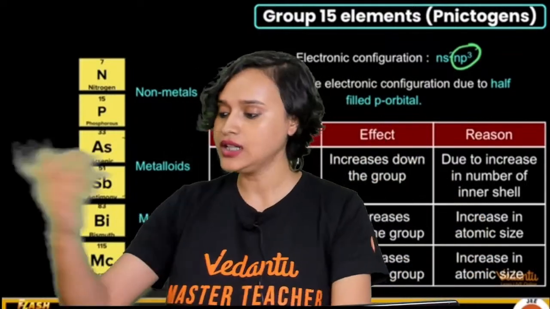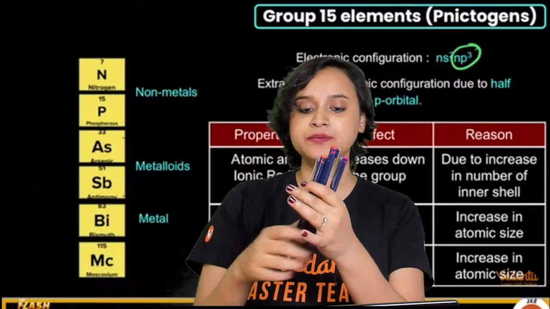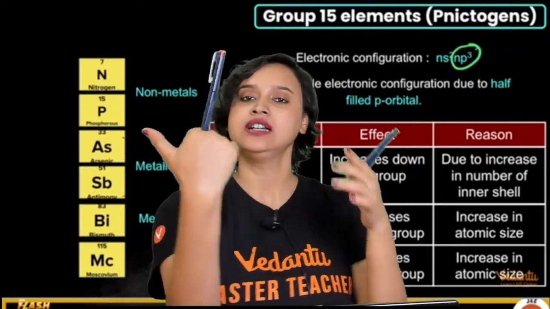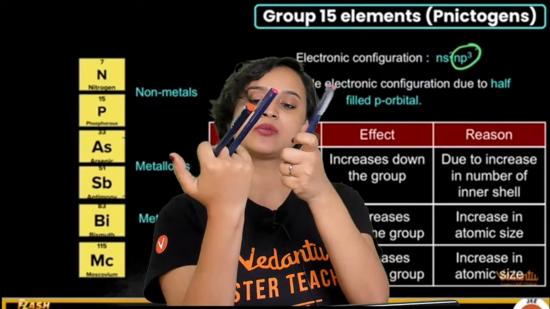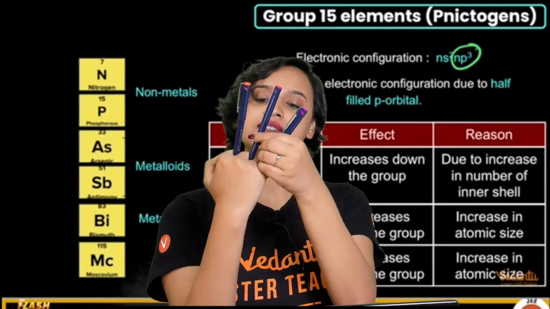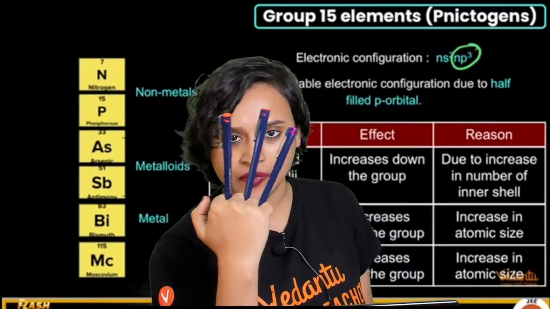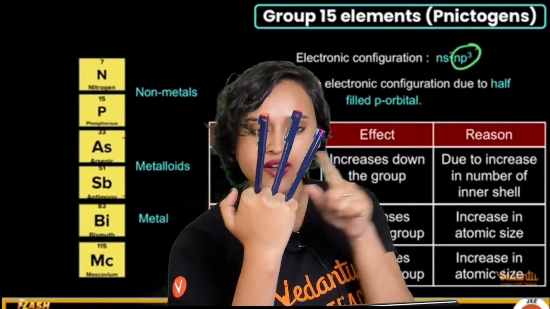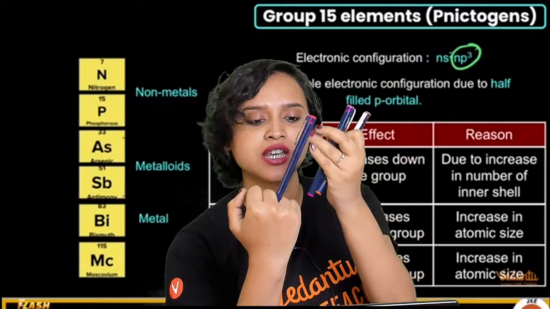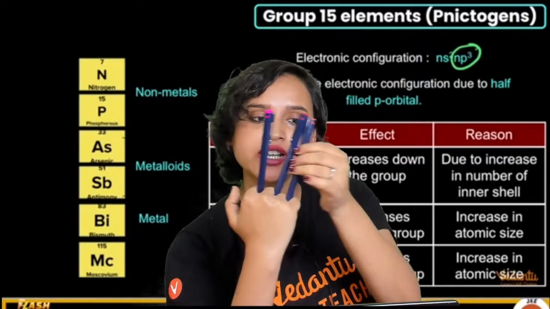Okay, let's try and understand it this way. Let's say I take 3 pens here. Consider them to be electrons. Let's say this is one orbital, this is one orbital, and this is another subshell. So this is my px, this is my py, this is my pz. Now, because all of them have the same energy, they are equivalent in energy, don't you think that this one can come up from here and exchange its position? It can exchange its position, right?